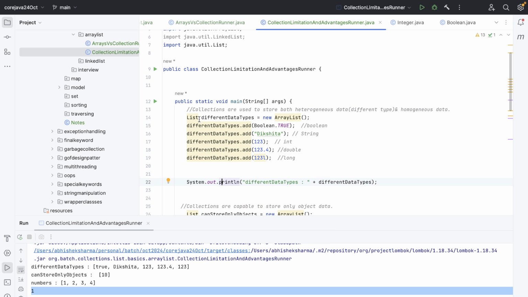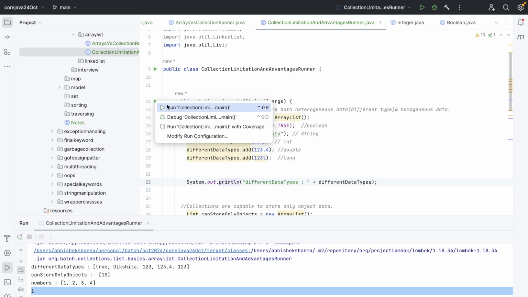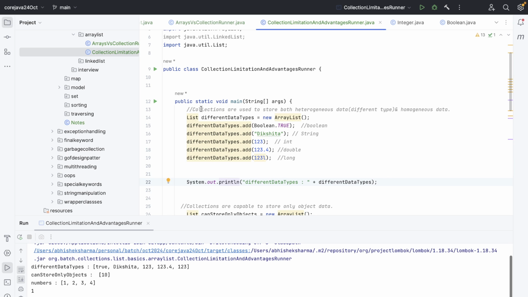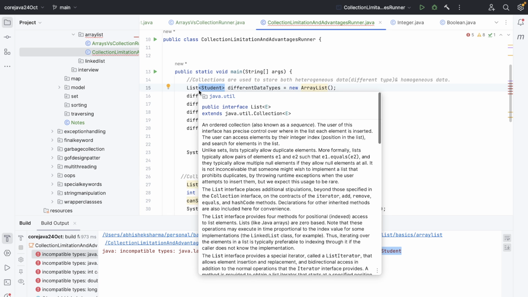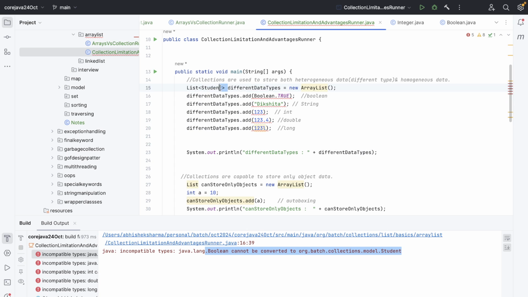homogeneous. And how do we make a collection homogeneous? Right now it's working, right? But if I say that I want a list of students, I will make it a student list. Now all these things will give me an error, because boolean cannot be converted into student, right? I am trying to add a boolean over here. So that's how we restrict our collection to work as a homogeneous data structure. The diamond operator here is called generics.